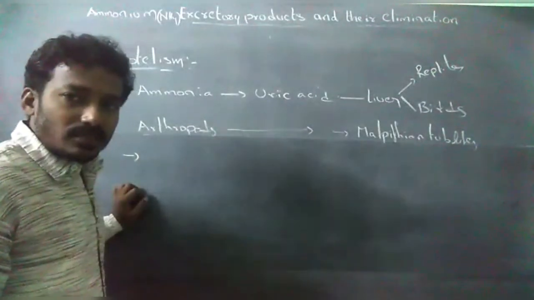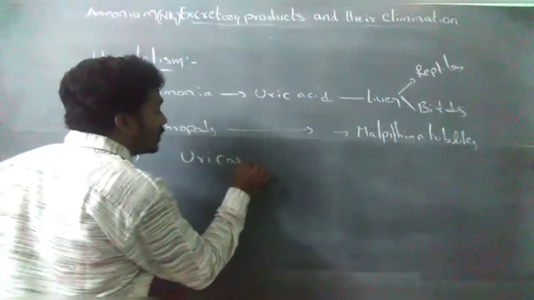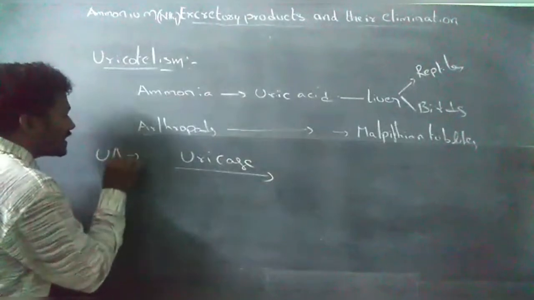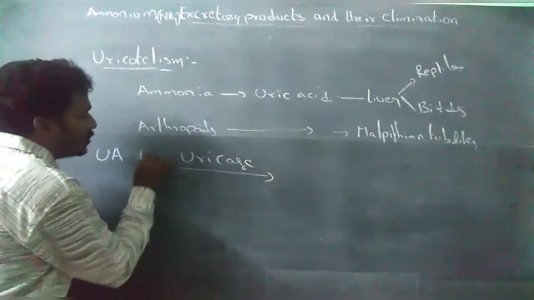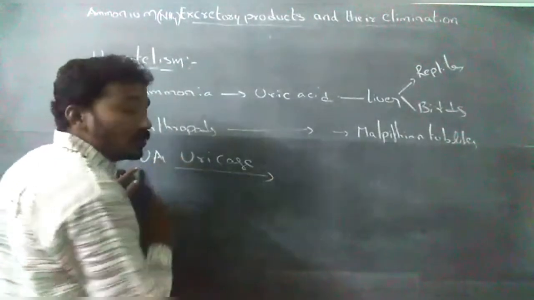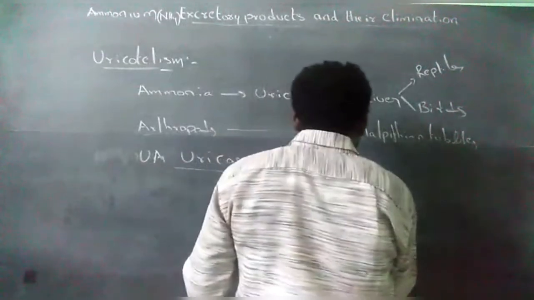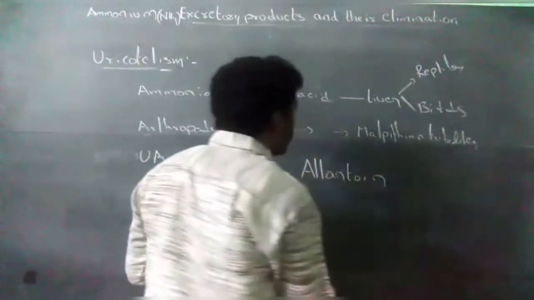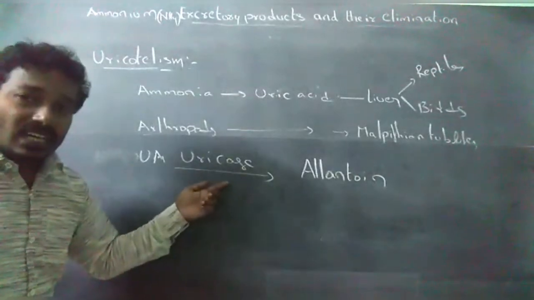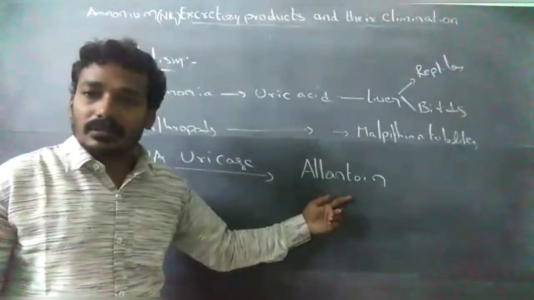Most of the animals release the uricase enzyme. The uricase enzyme converts insoluble uric acid into soluble allantoin.